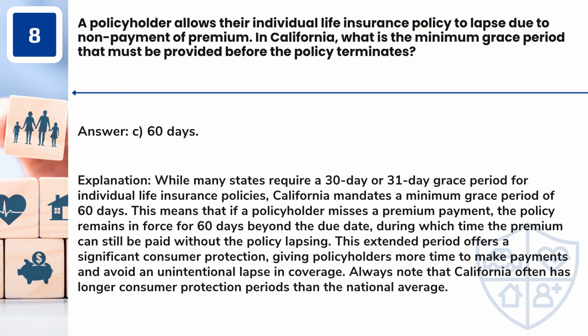Answer: C. 60 days. While many states require a 30-day or 31-day grace period for individual life insurance policies, California mandates a minimum grace period of 60 days. This means that if a policyholder misses a premium payment, the policy remains in force for 60 days beyond the due date, during which time the premium can still be paid without the policy lapsing.